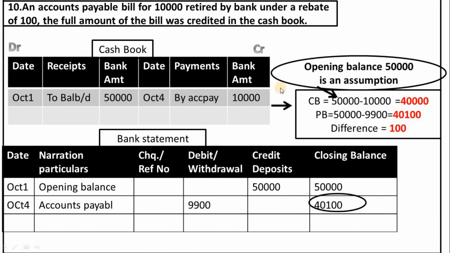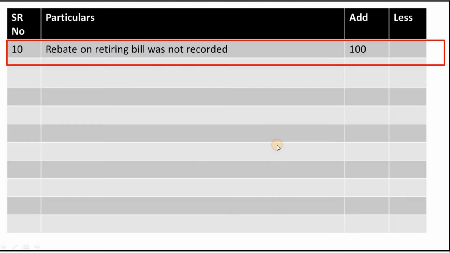Discount received is an income. So we will add this amount to the cash book balance. We will mention this rebate amount, that is 100, in the add column of the bank reconciliation statement. In the particulars column, rebate on retiring bills not recorded.